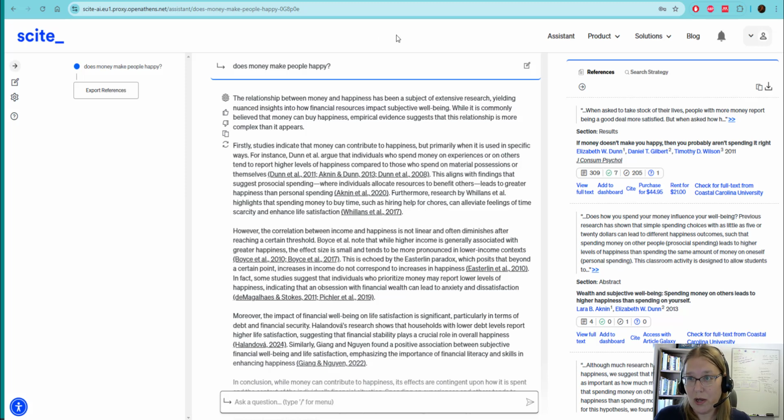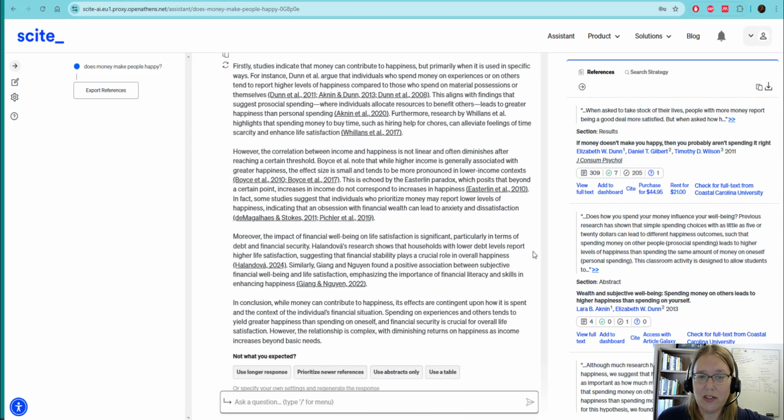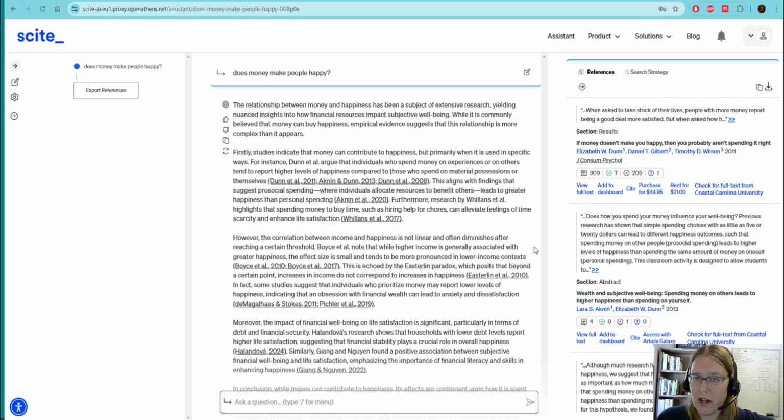So I asked it, does money make people happy? And it took probably about 5 minutes for it to generate this, but you can see what it did, and it has done a little paragraph or two here. And so this is a little bit dangerous because you would not want to copy and paste this into your paper, right? We didn't write this. This is not our work.